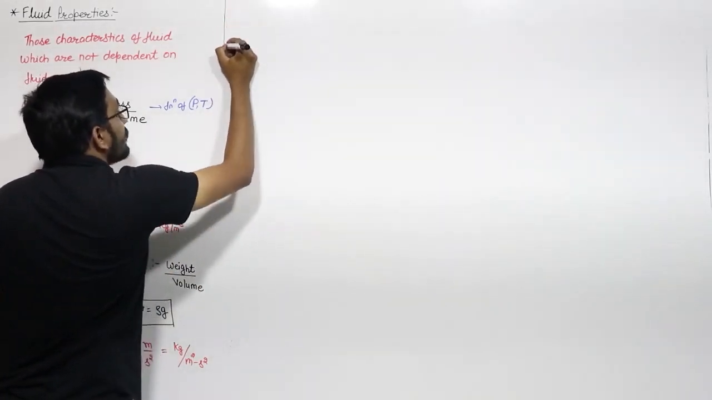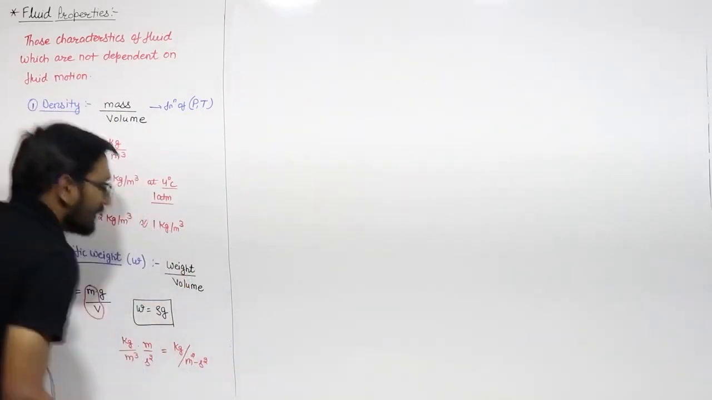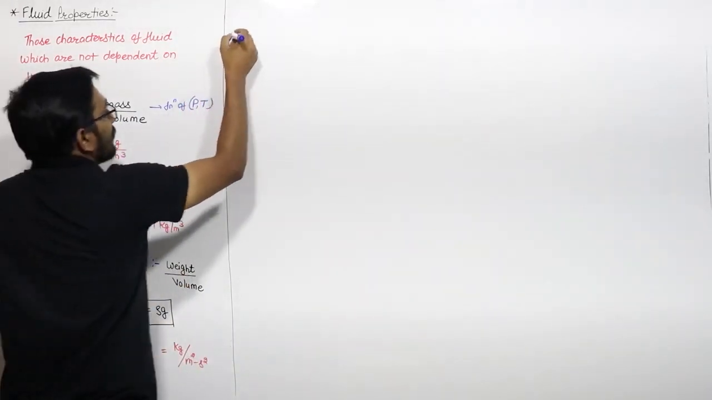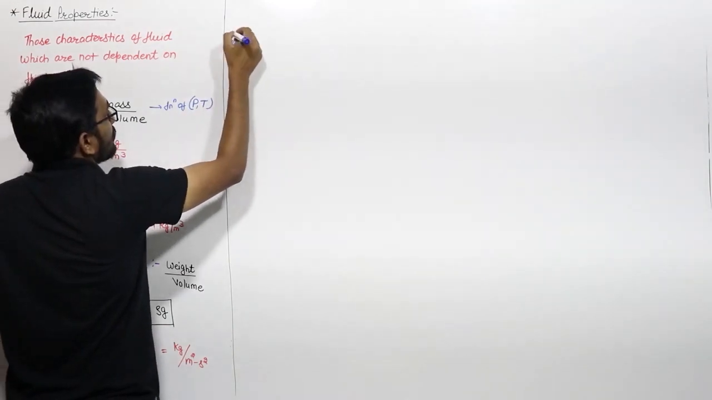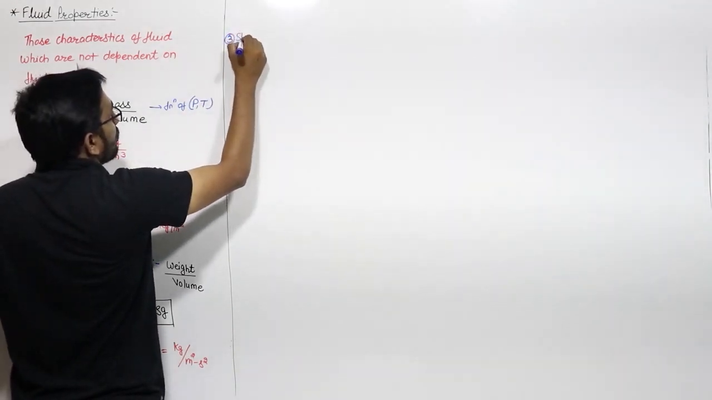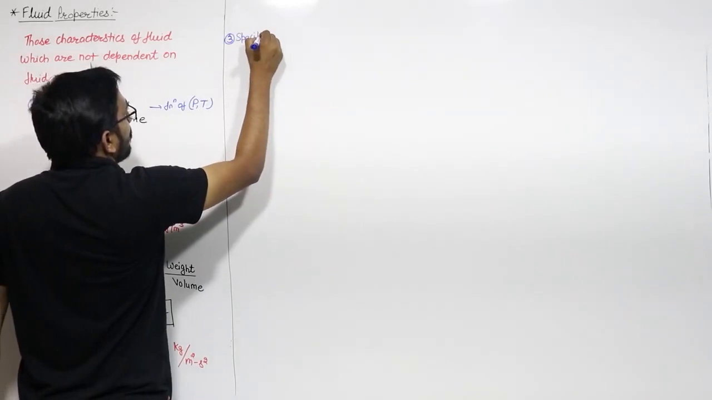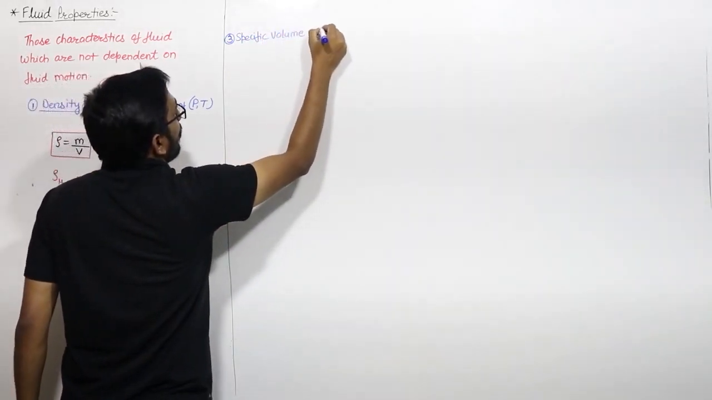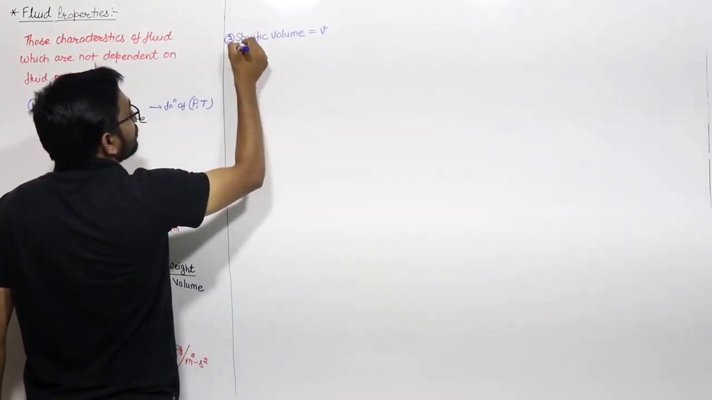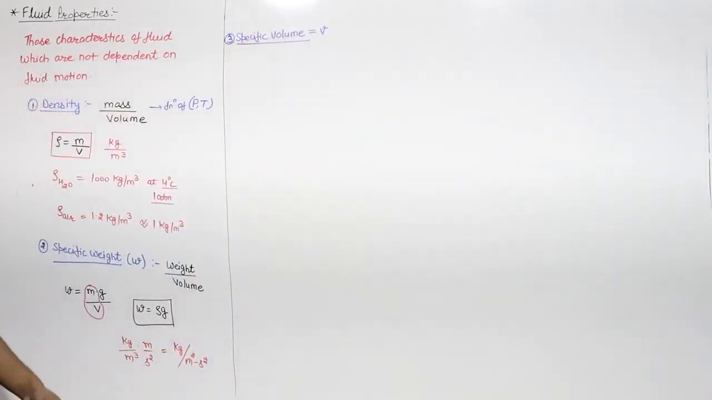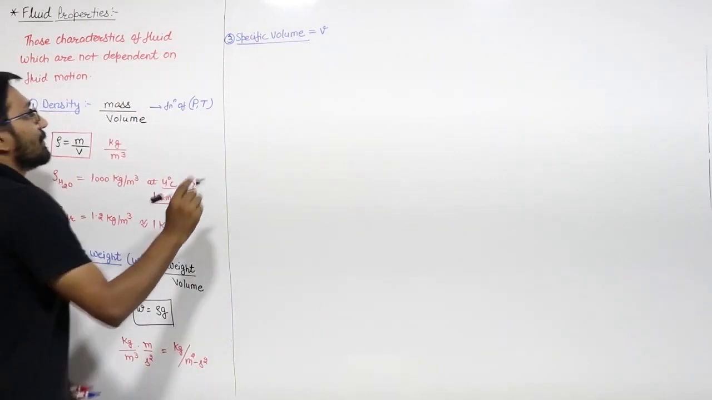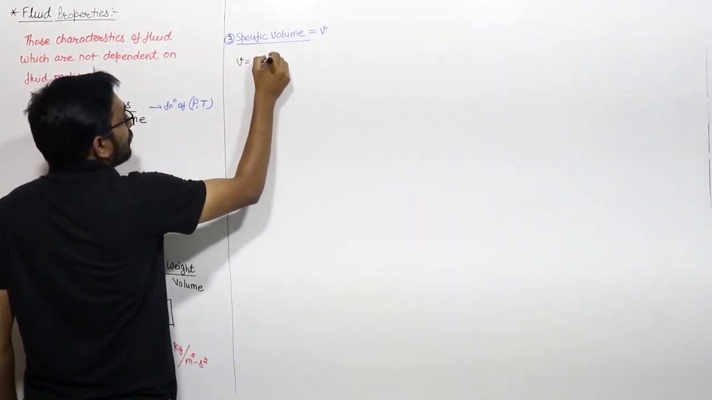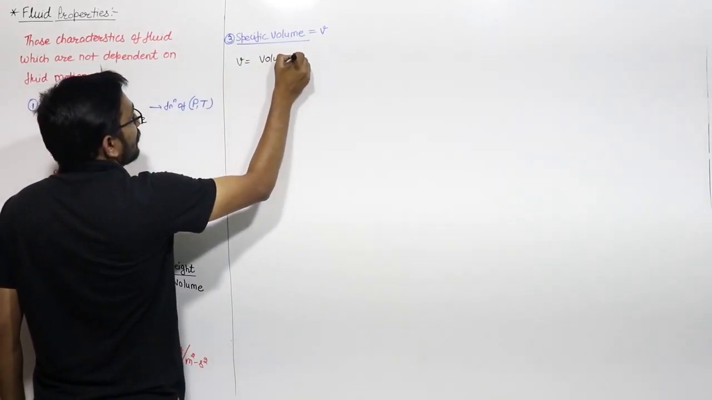Now let us move towards your third property. There is nothing to explain it, just for your understanding we are describing it. The third property is your specific volume, which we will denote with the letter small v. The specific volume is the ratio of volume per unit mass.